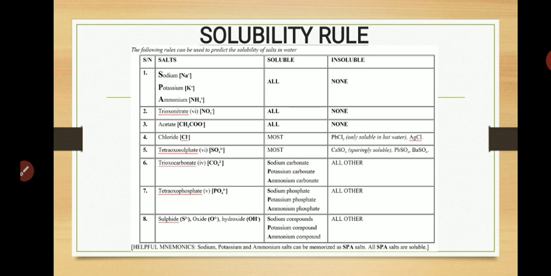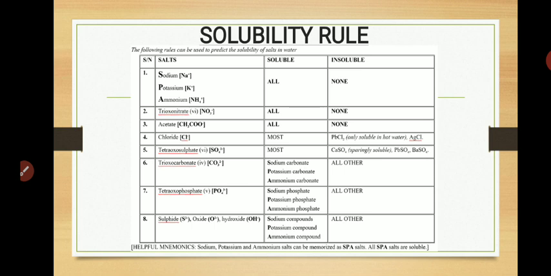If you don't know if a salt is soluble or not, you will not be able to know what method to use to prepare it. Even recovering a salt from solution, knowledge of this rule will help you very well. Now let us start. What is this rule all about?